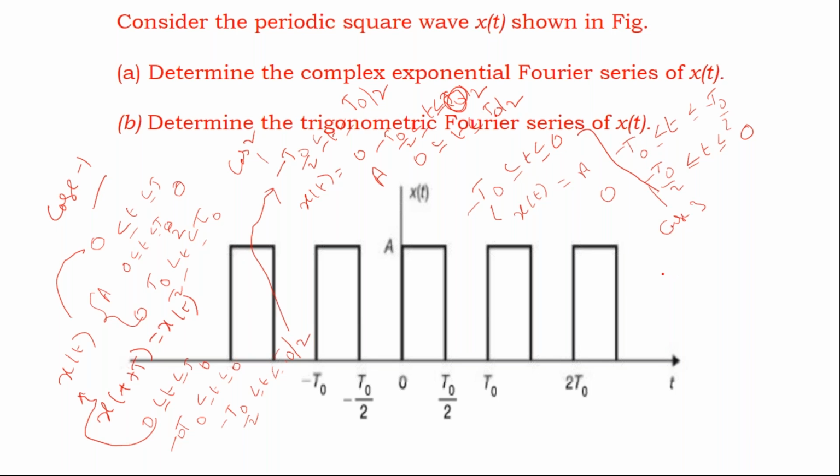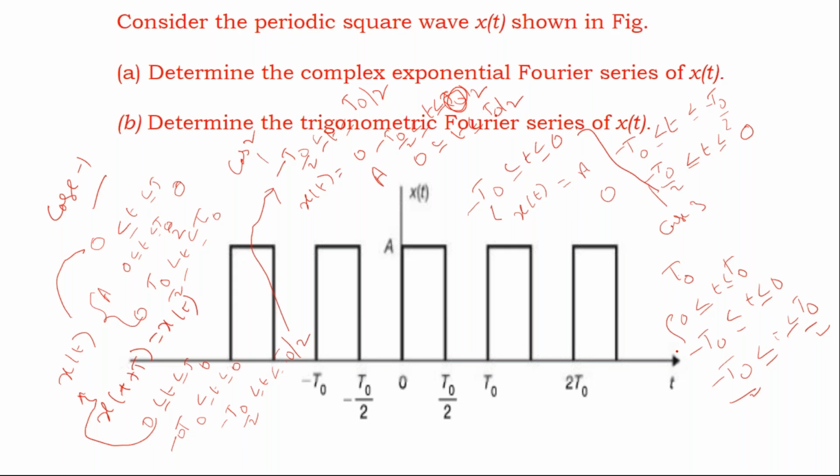When a signal, a function is said to be periodic with period t naught, I can consider 0 to t naught as one condition, or I may consider minus t naught to 0 as the other condition, or I may consider minus t naught by 2 to t naught by 2. These are the three cases.